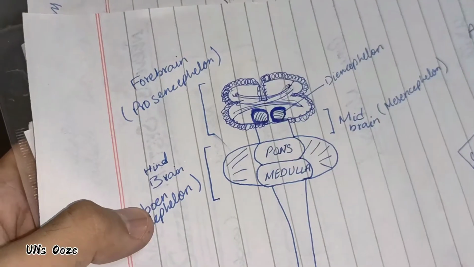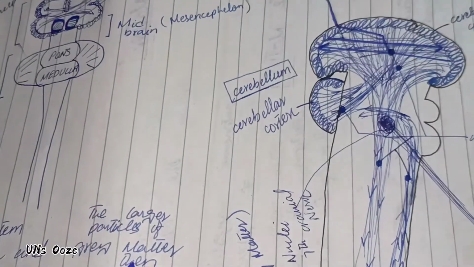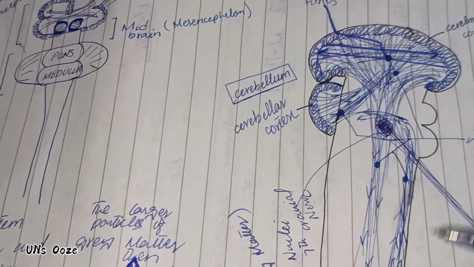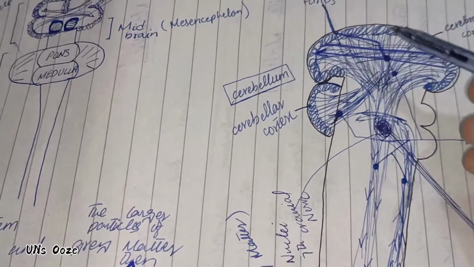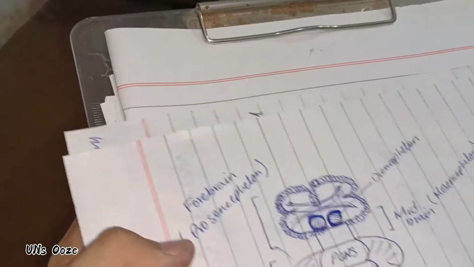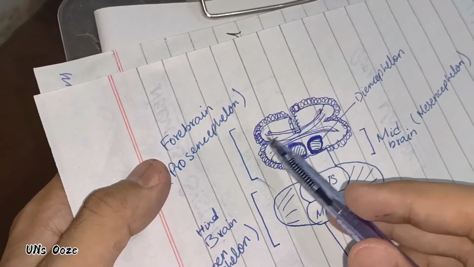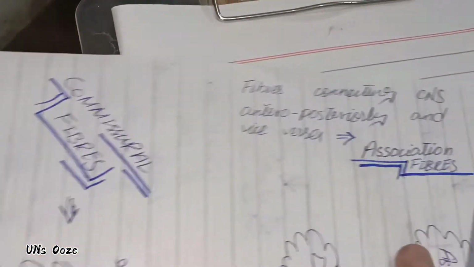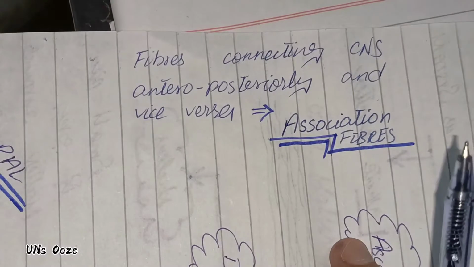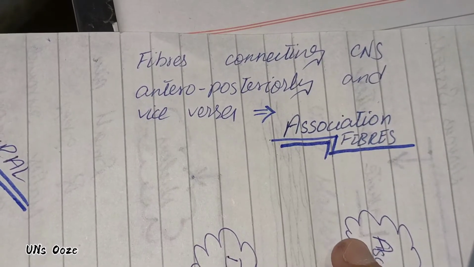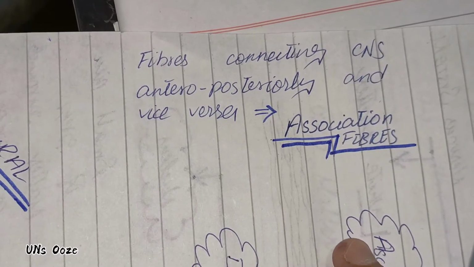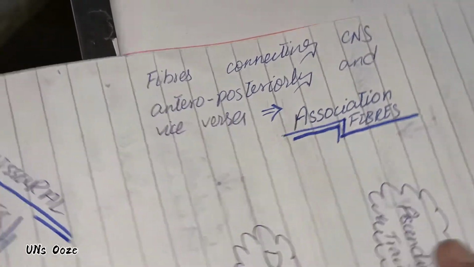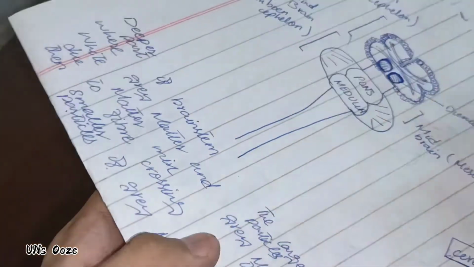And we are talking about the types of white matter. We have talked about ascending tracts, which are moving upward, and descending tracts, which are moving downward, and from right to left or left to right, these are known as commissural fibers. And another term is association fibers, fibers connecting the central nervous system anterior posteriorly and vice versa. These are known as association fibers. This is also a type of white matter.